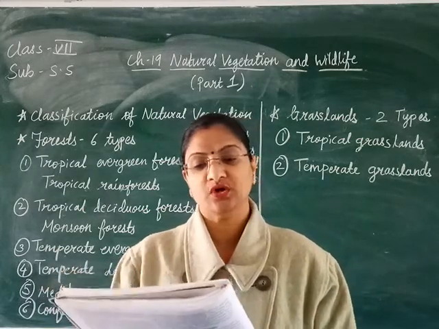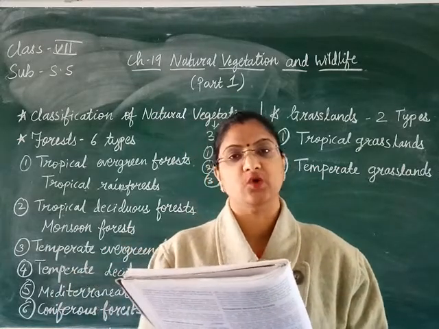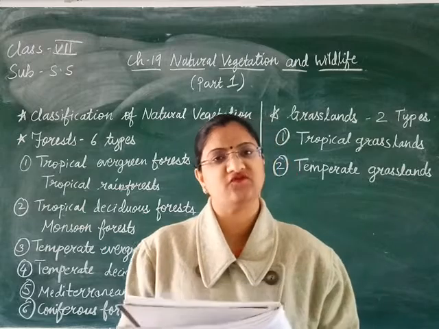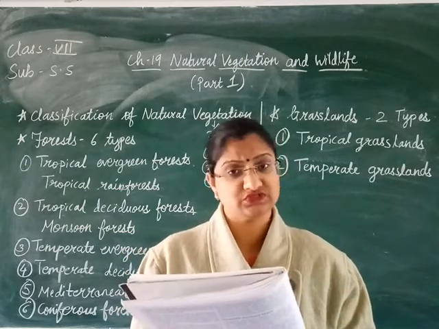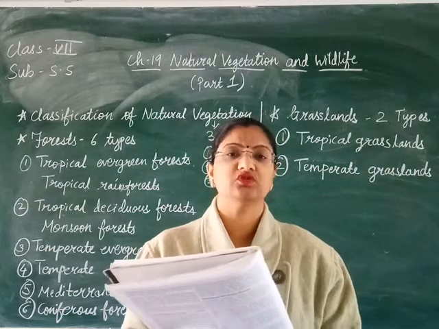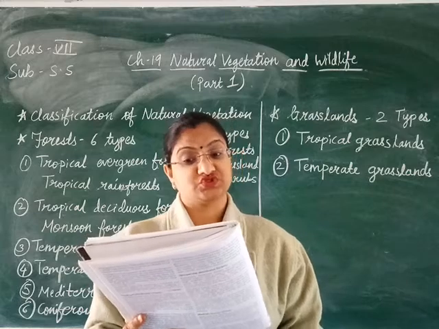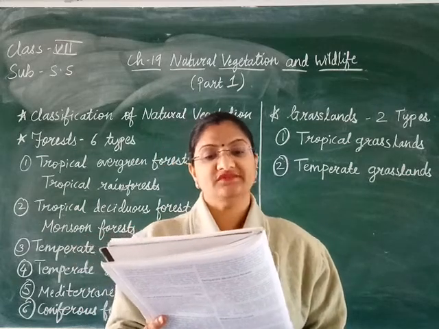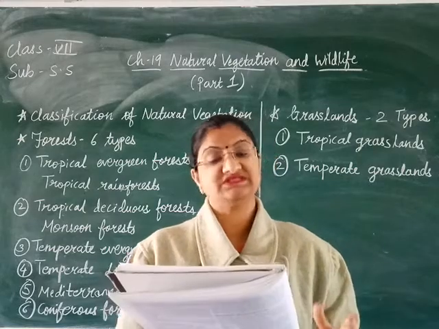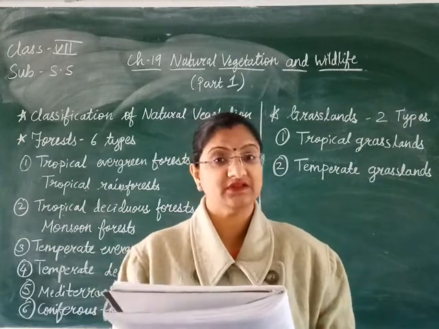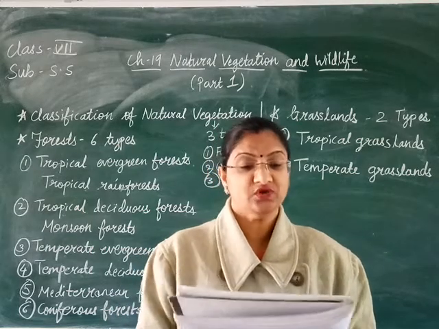And due to the very cold winters and short cool summers, the plant growth in this forest is very slow. Means how is the climatic condition in this forest? The winter is very cold and the summer is also very cold, and because of that the growth of this forest is very slow. The coniferous trees are tall, straight, evergreen with narrow needle-like leaves. Means what? They are very tall and very straight. They are evergreen. Evergreen means what? The leaves will stay on those trees, with narrow needle-like leaves.